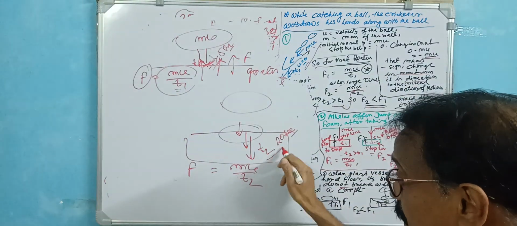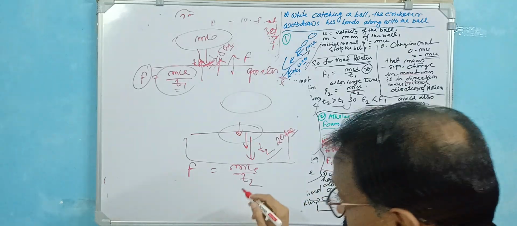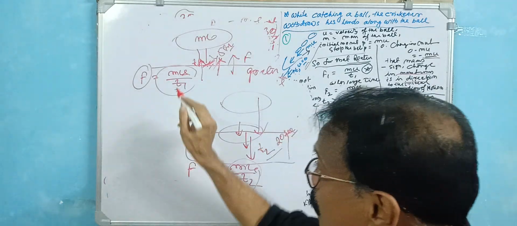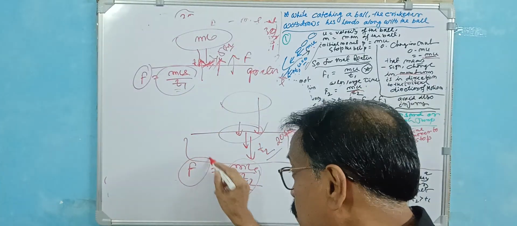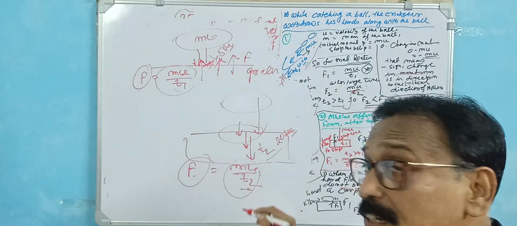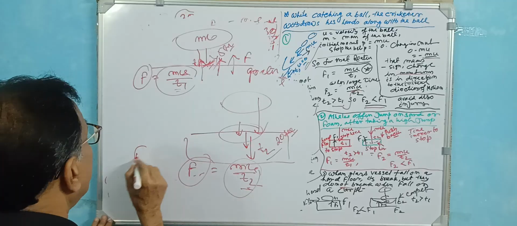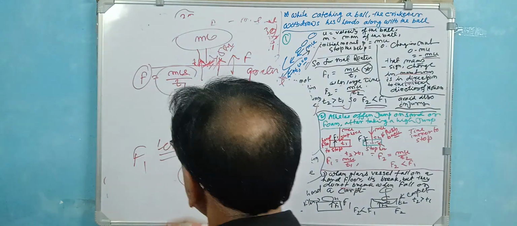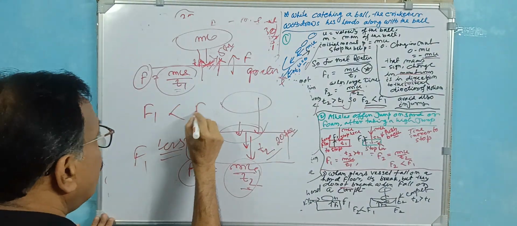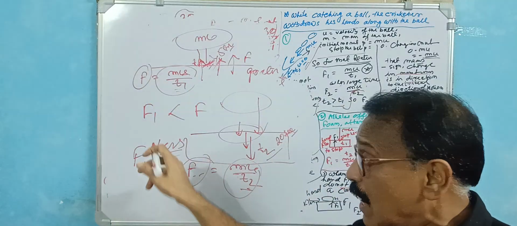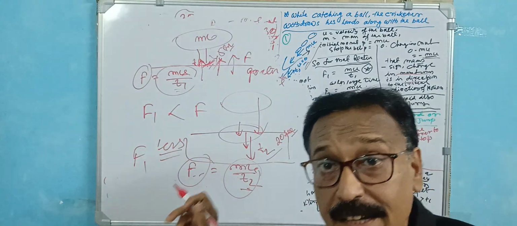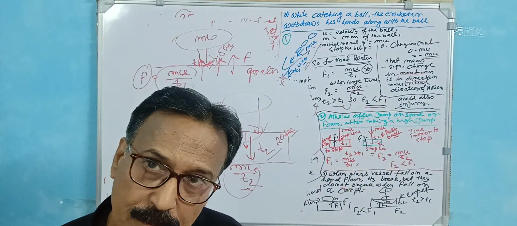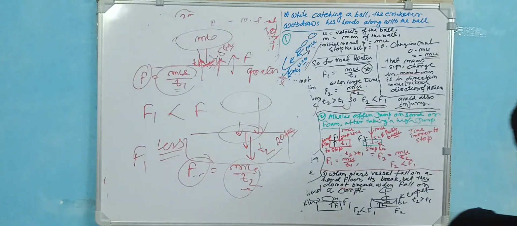But here the time is very much increased, while mu, the total impulse, the total momentum, is the same, but here the time is greater. So time greater means, this is the mathematical deduction, mu by t2. So this is inversely proportional to the force, so F is less developed. This F is less. In this case, let us call it F1, that means F1 is less than F. The force developed here and the force developed there, this force is less than this force. For that reason the glass or the disc does not break down. That is the very important thing. That is the mathematical concept.